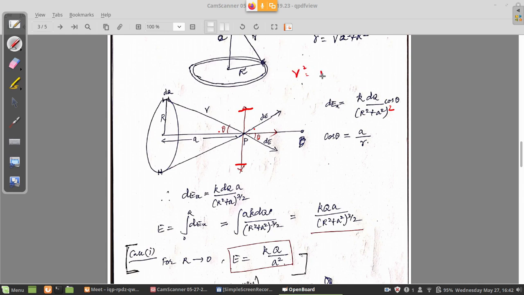R squared is r squared plus a squared. So this is not wrong, this is correct only. R squared plus a squared only. Right. So that is dE suffix x, of course the cos theta component, so it is cos theta.